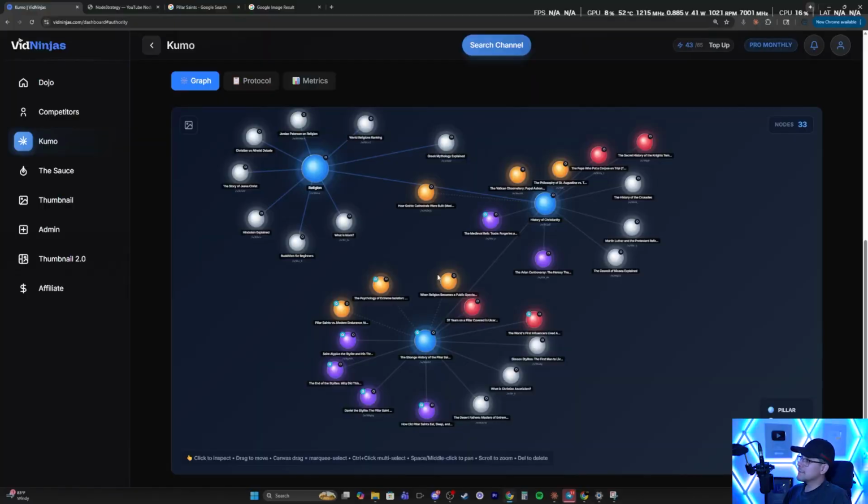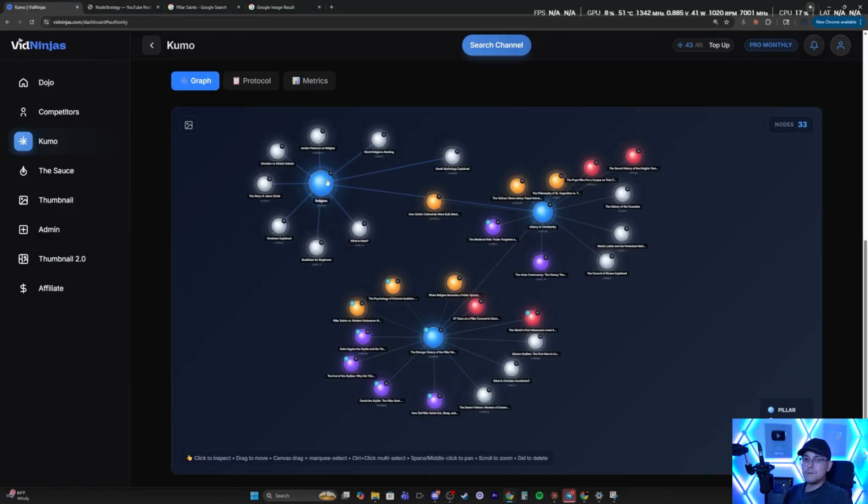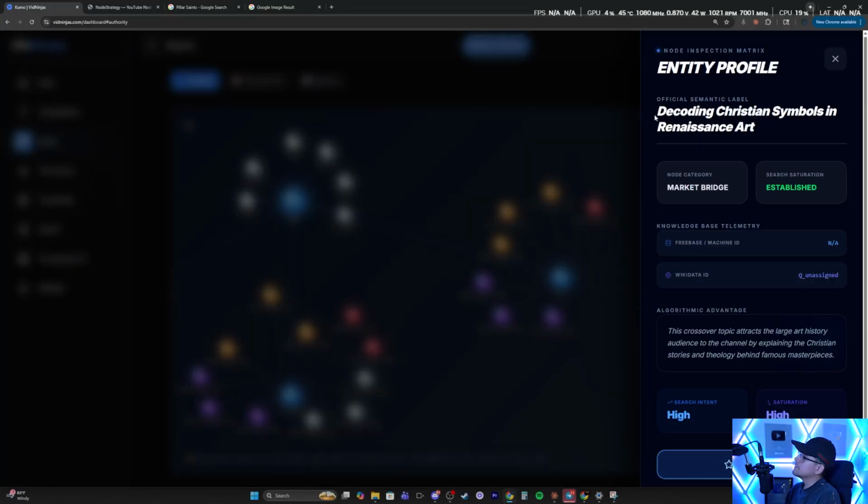But the great thing about this is, we got all of these different micro niche topics and ideas from the original node that was religion. So, decoding Christian symbols in Renaissance art. We're going into the religion niche. We're talking about Christianity, but we're only focusing on the symbols and the meaning behind the art. Now, that might sound kind of stupid to some of you, right?